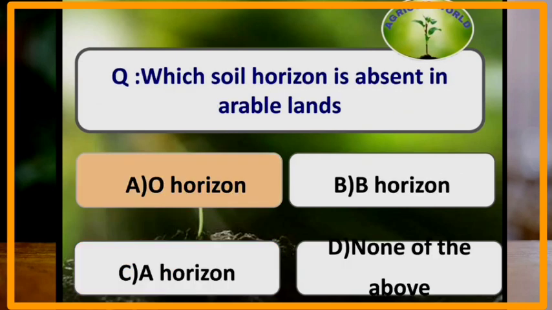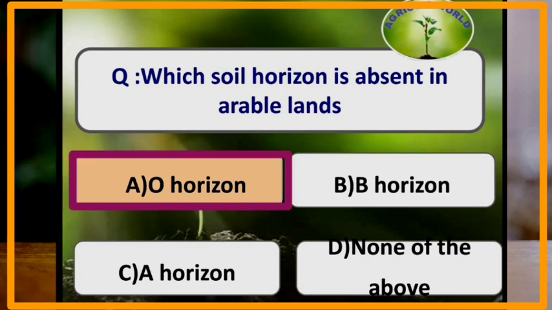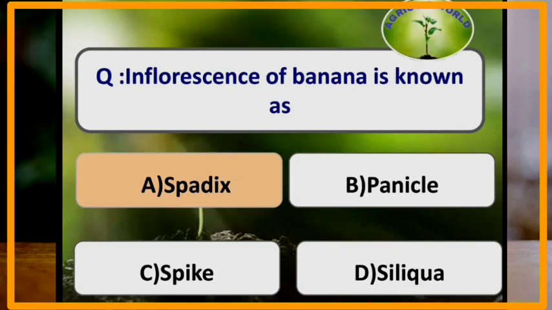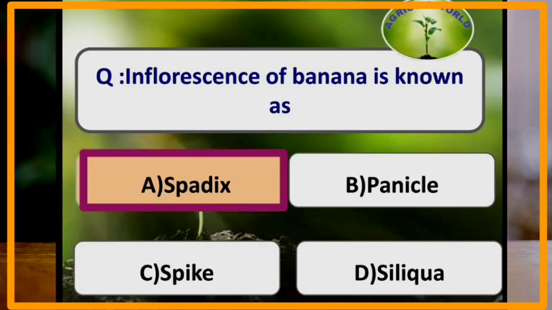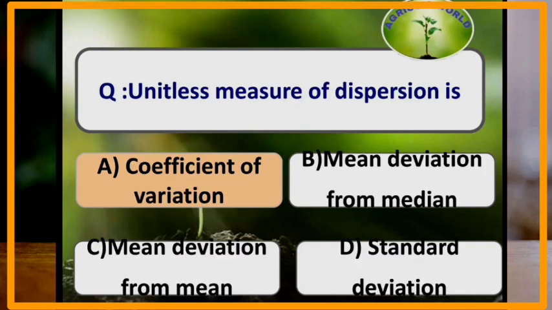Which soil horizon is absent in arable lands? In arable lands, O horizon is absent. O horizon is the organic horizon which is present above mineral soils, and it is generally found in the arable lands and forest areas. Inflorescence of banana is known as paddocks. Unitless measure of dispersion is coefficient of variation.